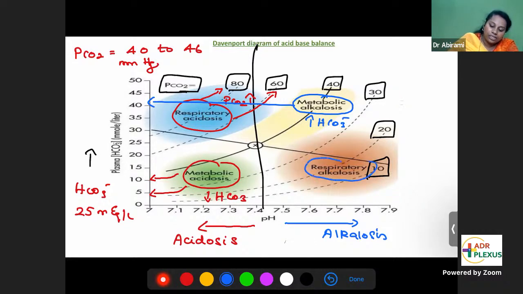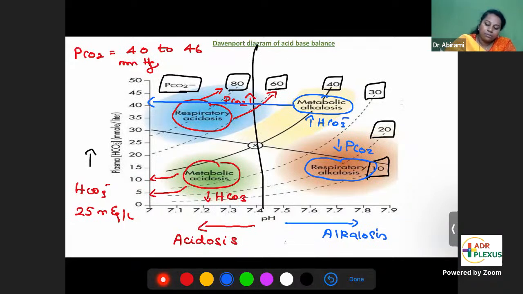The last one, respiratory alkalosis. Respiratory alkalosis is a fall in the level of carbon dioxide. Carbon dioxide is an acid. If acid level falls, it can cause alkalosis. That is called respiratory alkalosis, a fall in the partial pressure of carbon dioxide.